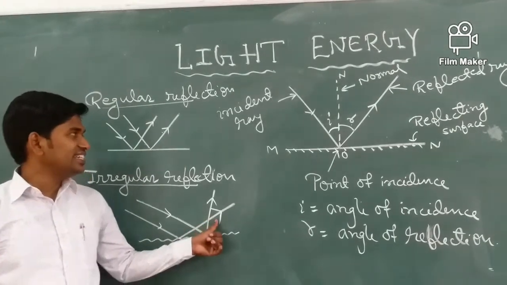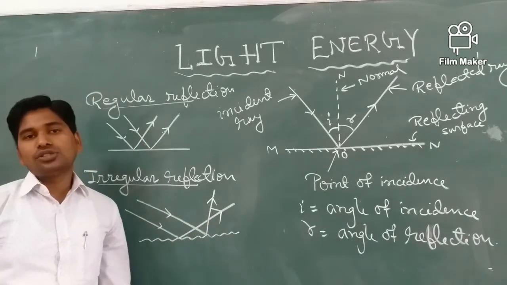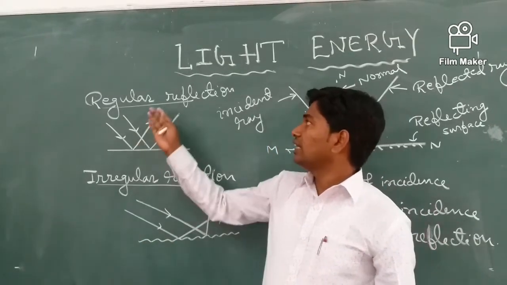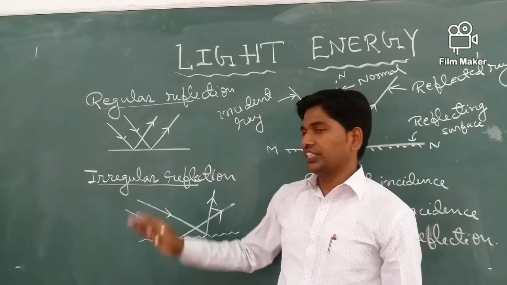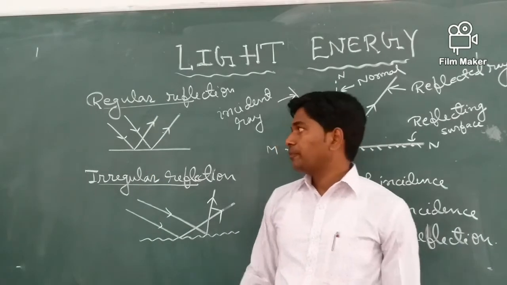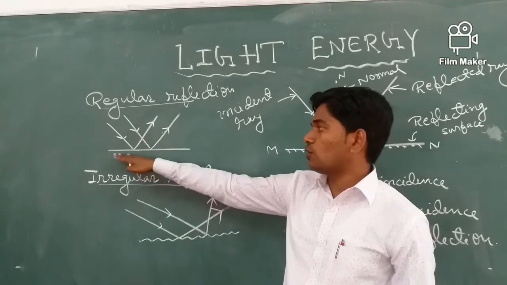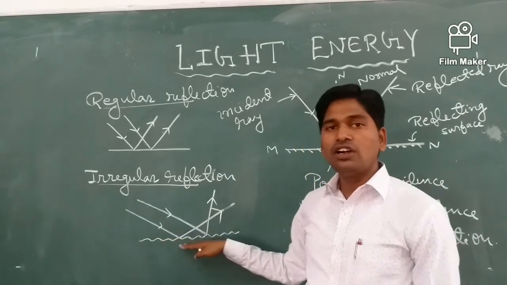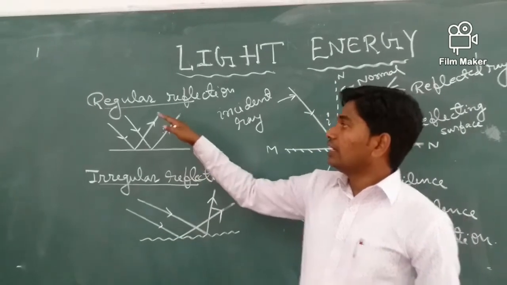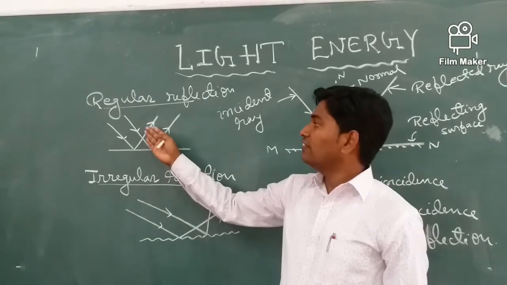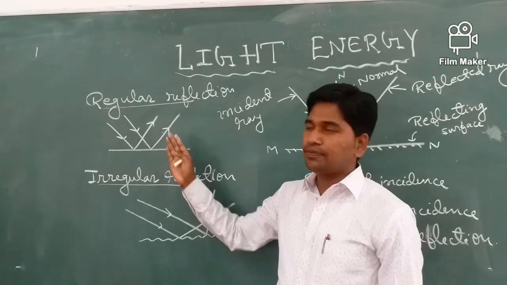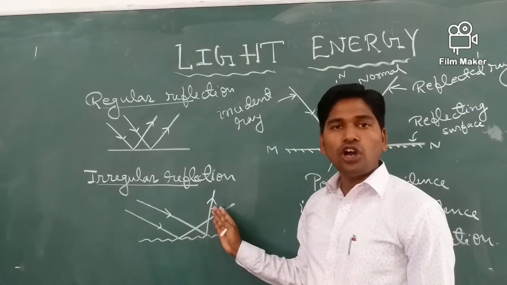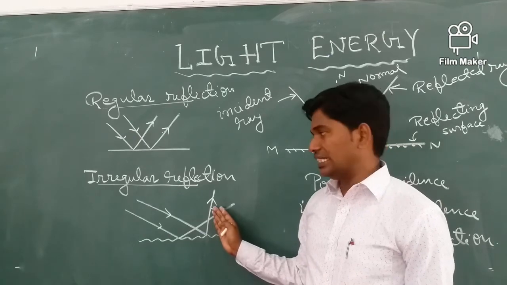So reflected rays are not parallel to each other. So we can say the difference between regular and irregular reflection. The first difference: regular reflection takes place from a smooth surface, irregular reflection takes place from a rough surface. In regular reflection, reflected rays are parallel to each other, and in irregular reflection, reflected rays are not parallel, or non-parallel, to each other.